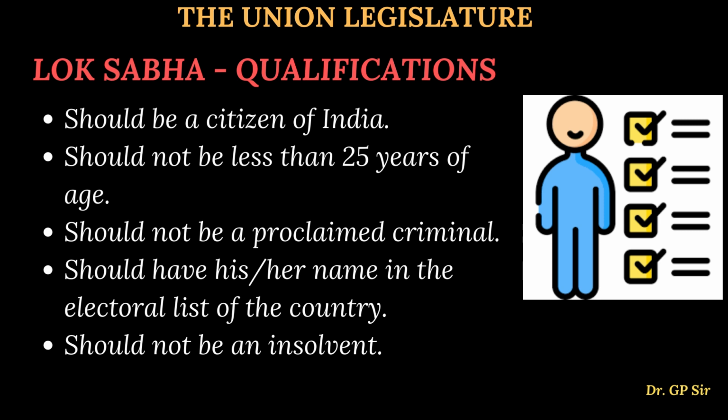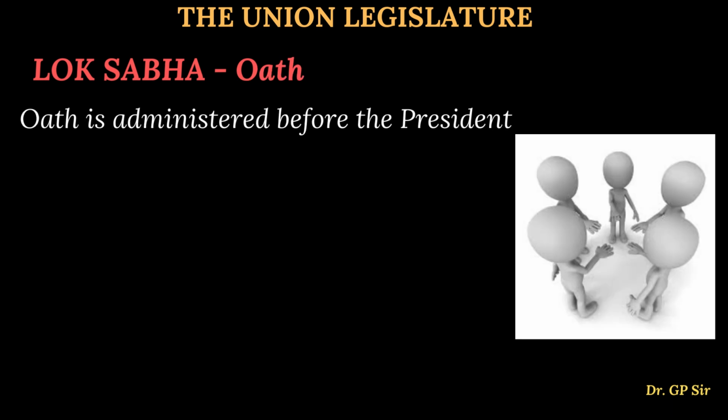Sometimes you may get a question: apart from being a citizen of India, what are the other qualifications? Then you have to write only the other qualifications. You should not rewrite citizen of India, because the question already says apart from being a citizen of India, what are the other qualifications required to become a member of Lok Sabha? Correct? It's a very simple one. So those are the points that you can make a note of.